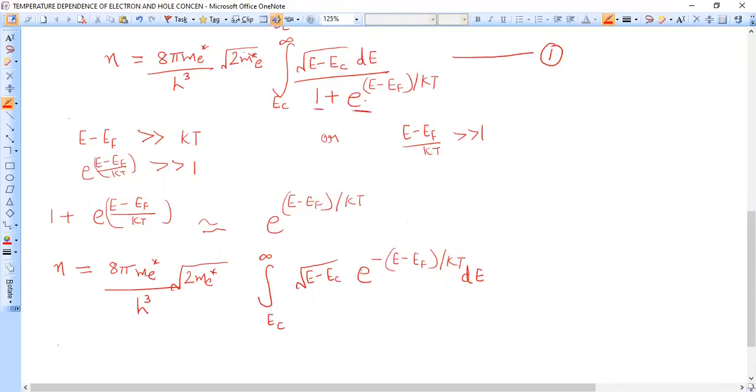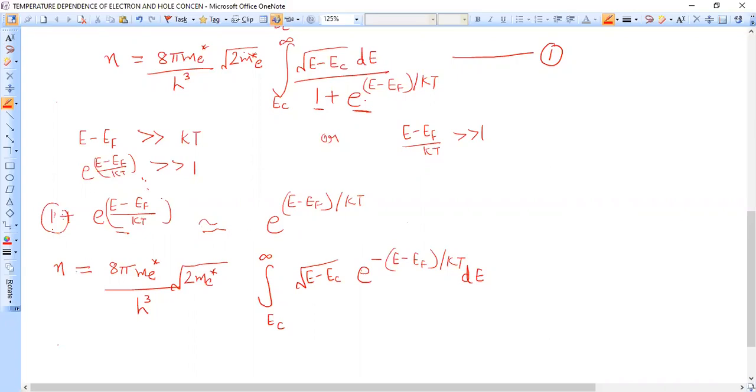So we can write that 1 plus e raised to power (E minus Ef) over kT can be approximated as e raised to power (E minus Ef) over kT, because 1 is neglected in comparison to this exponential term.